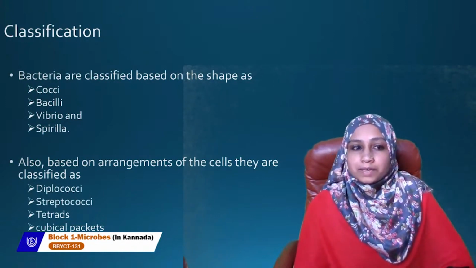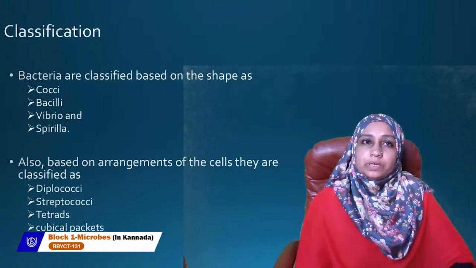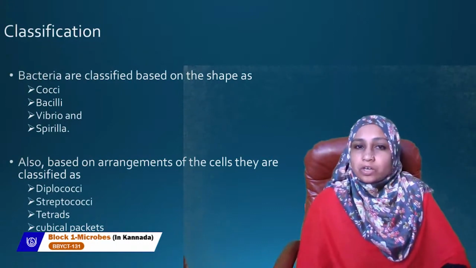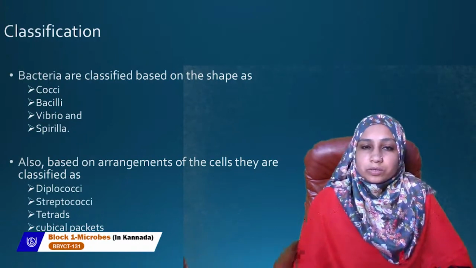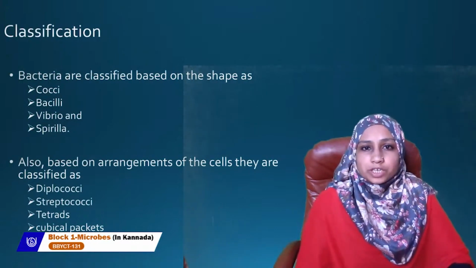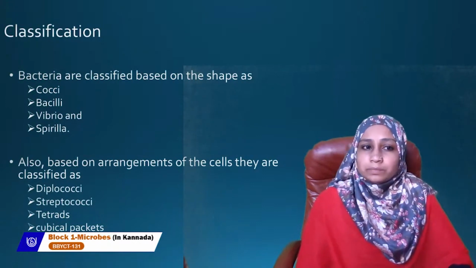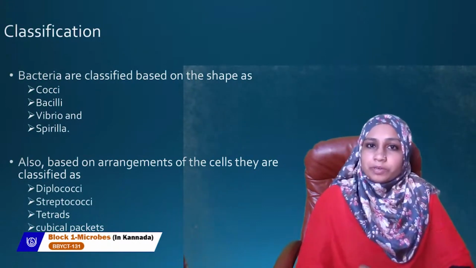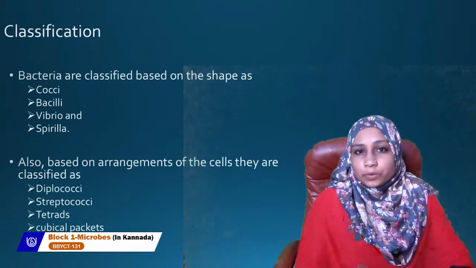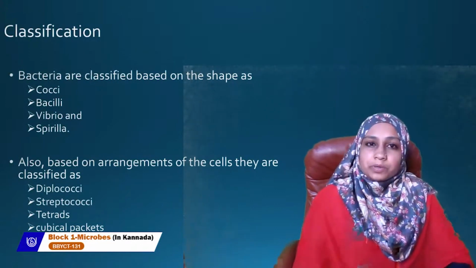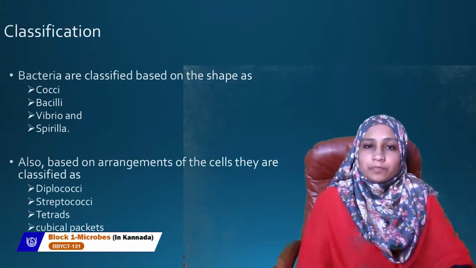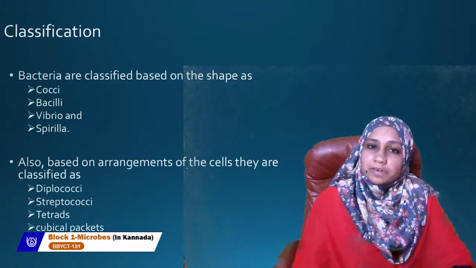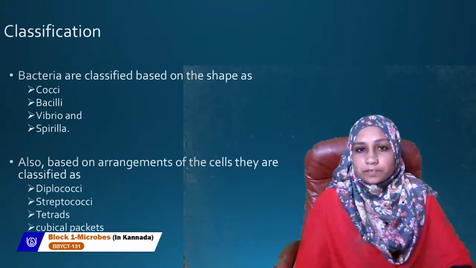Second is bacilli. Bacilli are rod shaped. Rod shaped bacteria are our bacilli. The next class of bacteria is Vibrio, comma shaped. Vibrio cholerae is an example. The bacteria shape is comma shaped, so we call it Vibrio. Last is spirilla. Spirilla means the bacterial shape will be in the form of spirals. Spiral shaped, we call spirilla.